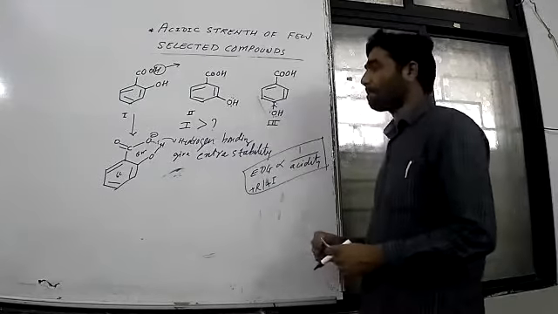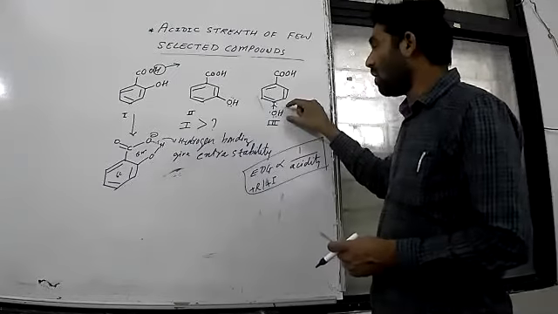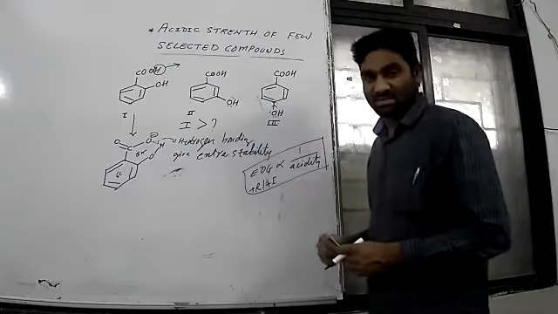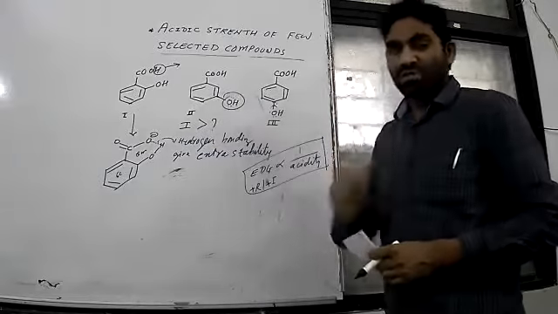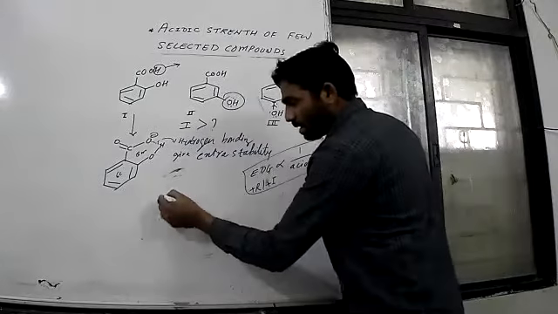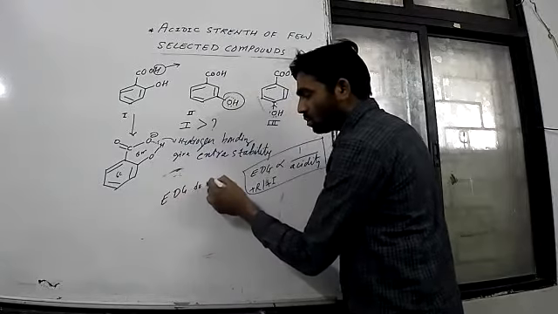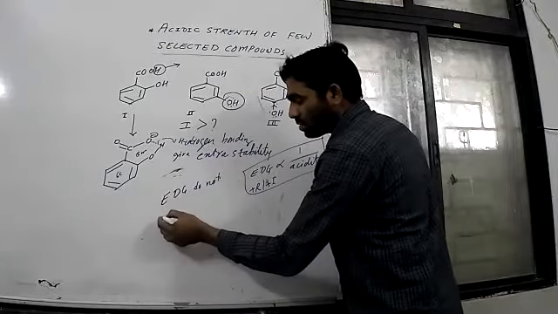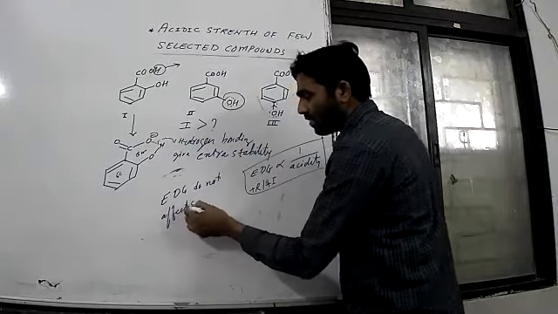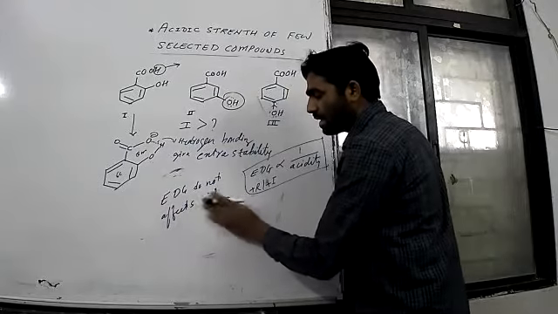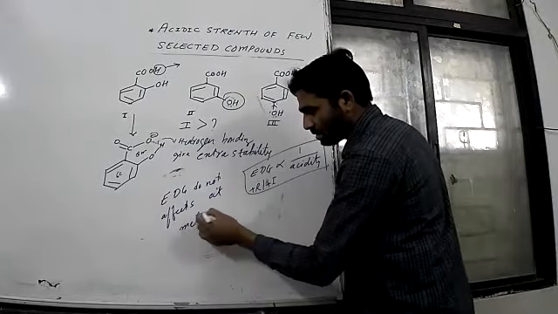But this OH is only active at ortho and para position. At meta position, OH has no effect. So we can say electron donating groups do not affect at meta position.